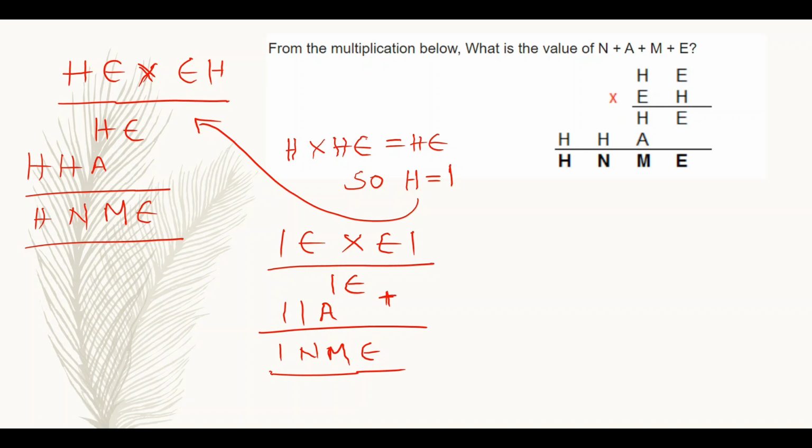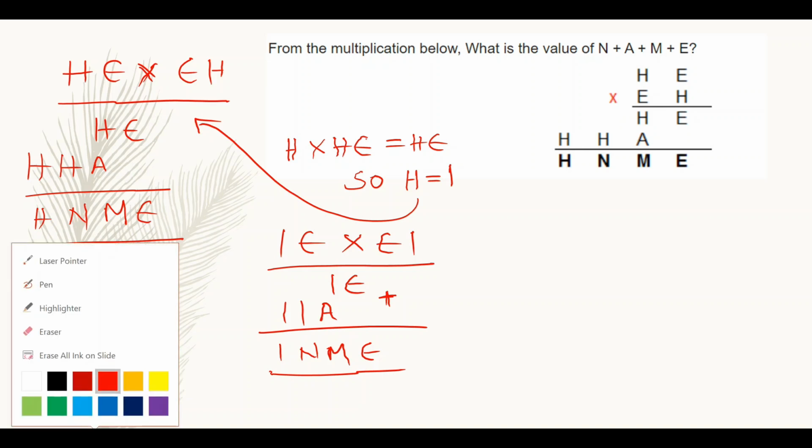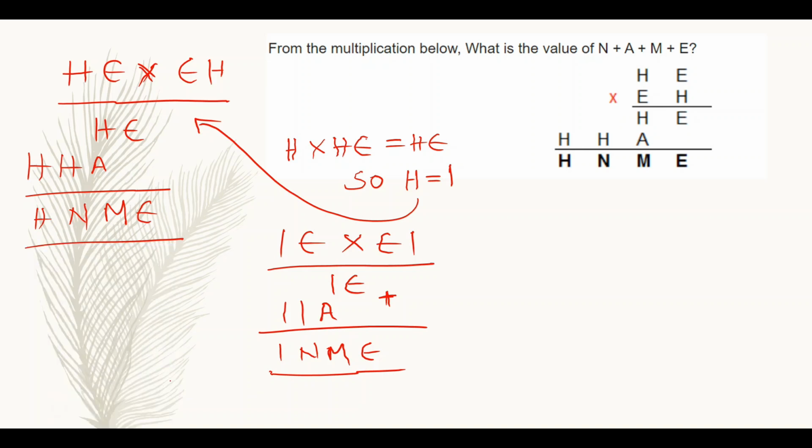In the addition of these two, if 1 plus A is equal to M without giving any carry, then N will be 1 itself.